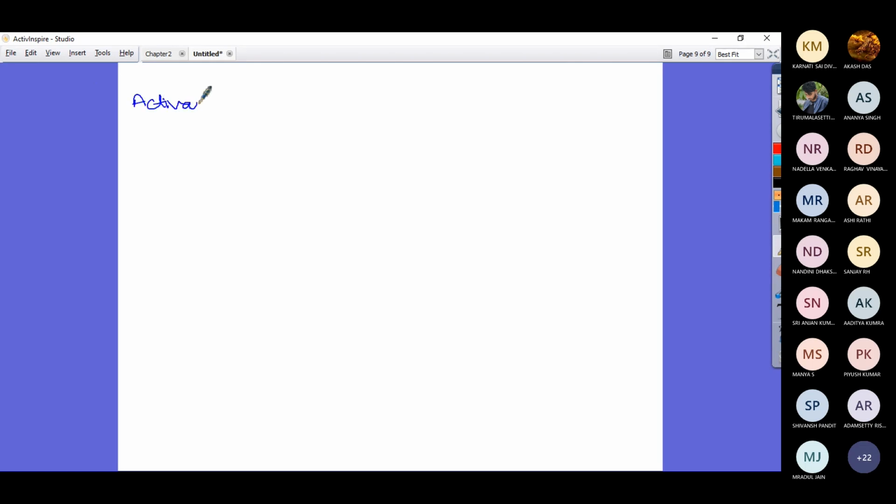So far we have introduced only one activation function. What we said was, if your net input is greater than or equal to 0, or you can say threshold, no issue, output is 1.